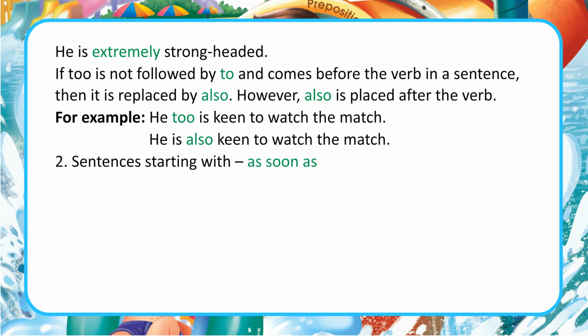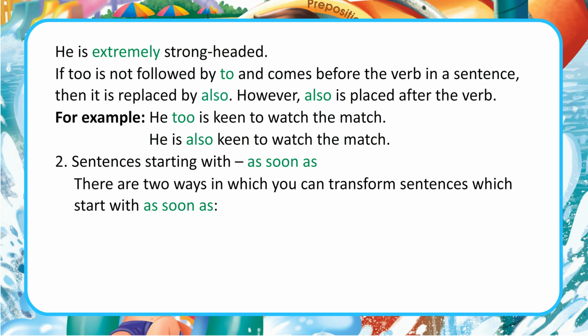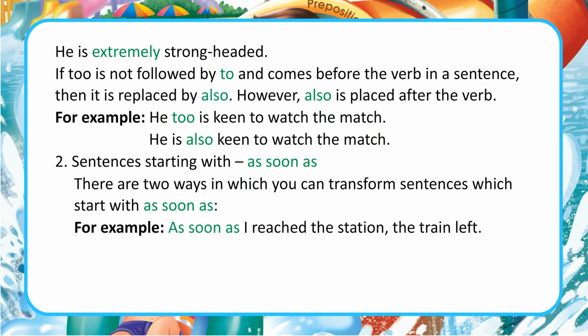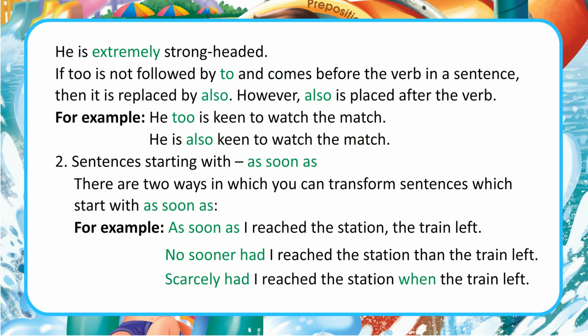Sentences starting with as soon as. There are two ways in which you can transform sentences which start with as soon as. For example, as soon as I reached the station, the train left. No sooner had I reached the station than the train left. Scarcely had I reached the station when the train left.